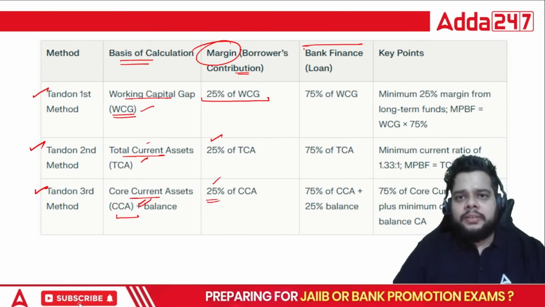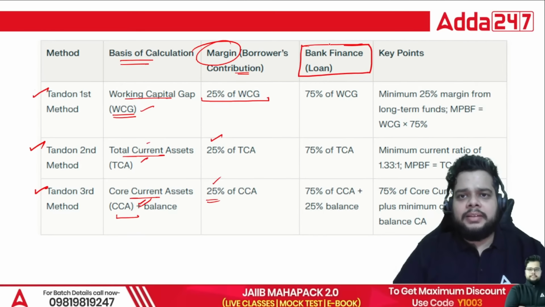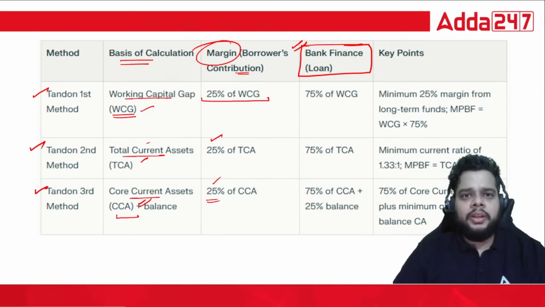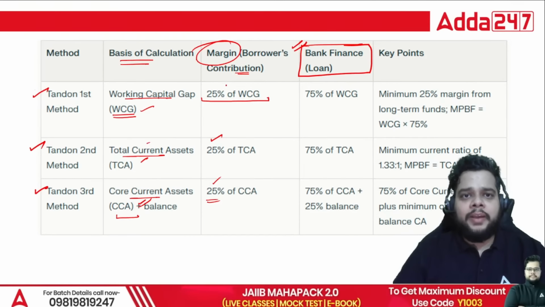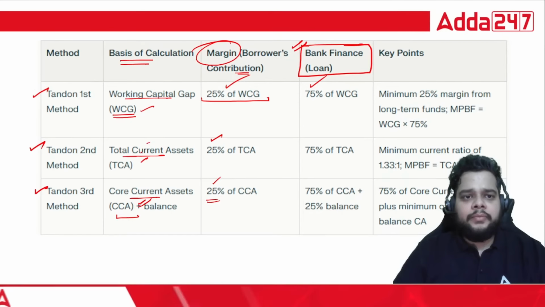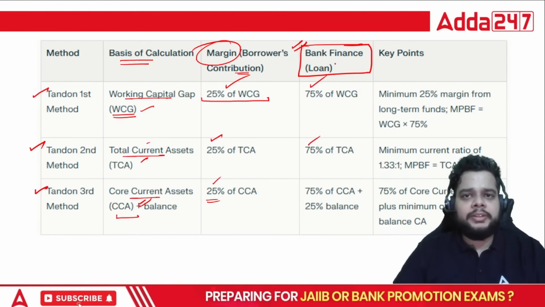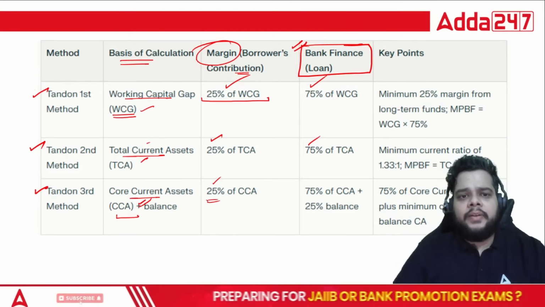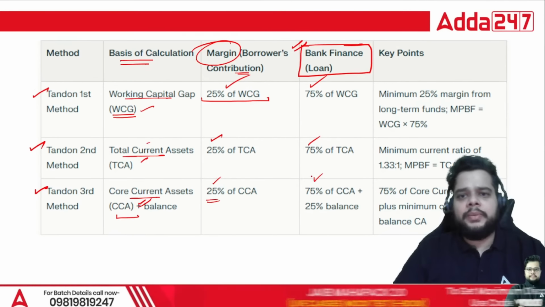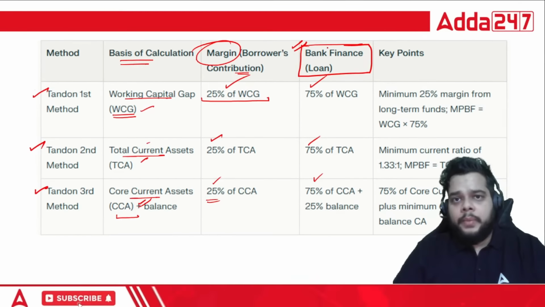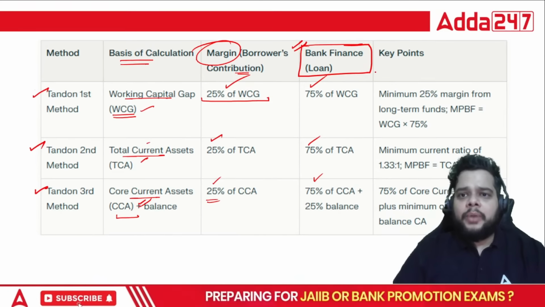Then the question which IIBF normally asks is about bank finance. The remaining part of the working capital gap will be your bank finance. So with a 25% margin, 75% will be the bank finance. With a 25% margin in the TCA, 75% will be the bank finance. And when we talk about a 25% margin in the CCA, then 75% will be your bank finance. Some key pointers are also there.